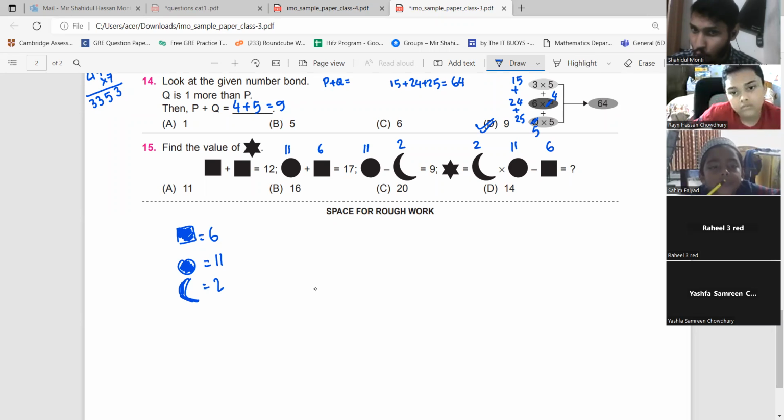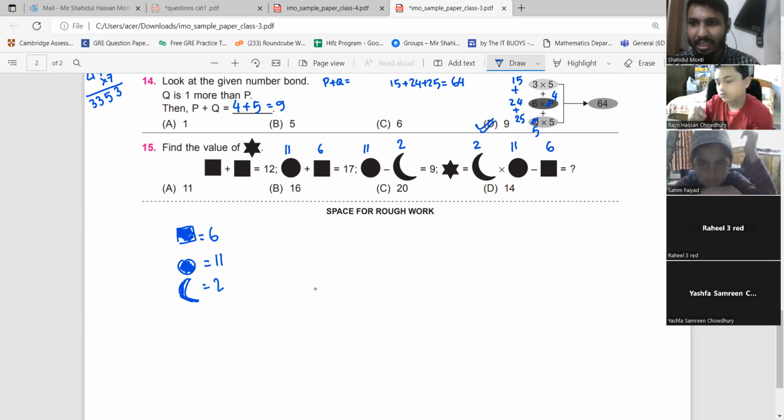So first we are going to do the multiplication. Please remember the BODMAS rule. Multiplication and division first, addition and subtraction next.